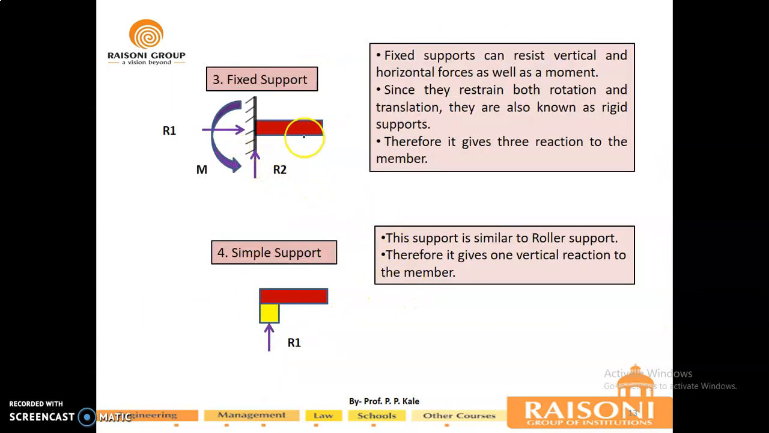Then there is a fixed support. A fixed support does not allow any kind of translation in the horizontal and vertical directions. Also it does not allow rotation of the member at the joint where it is applied. So all three reactions will be present in the case of a fixed support. In a simple support there is no integral contact between the member and the support, it is just kept over it, therefore it will have a reaction like a roller support.